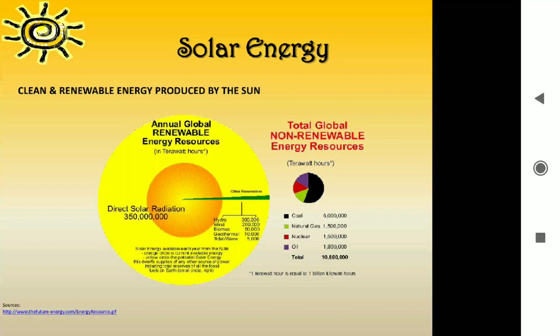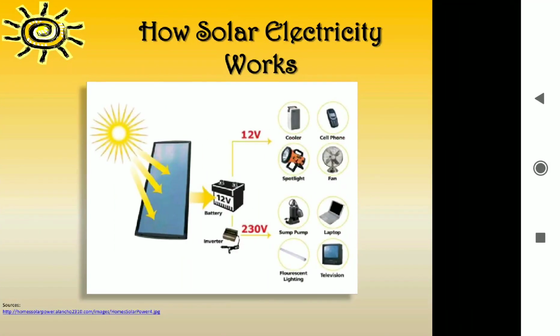Nowadays, as you've seen, coal, natural gas, nuclear power, and oil are the conventional sources of energy which are producing electricity, but now we are replacing these sources with solar energy. You can see the amount of the other renewable sources: hydro, wind, biomass, geothermal, tidal, wave. We have already discussed these types of energies. These are types of solar radiation, and let's see how solar electricity works.